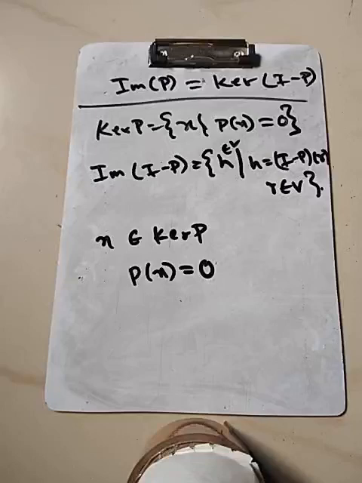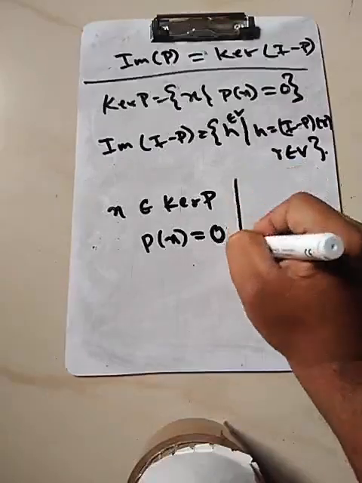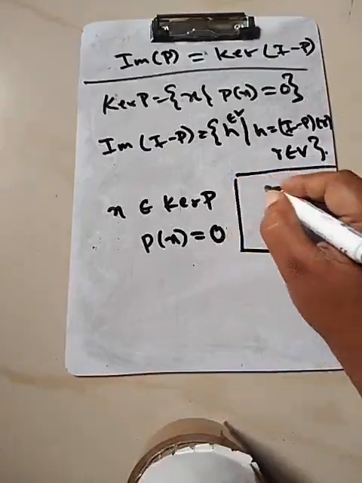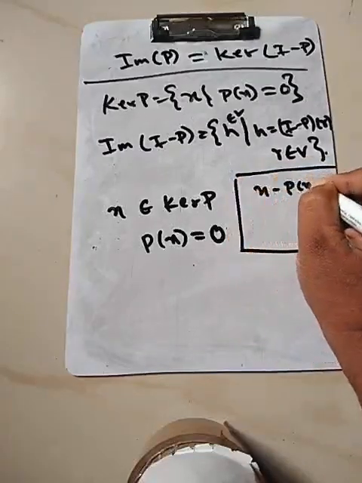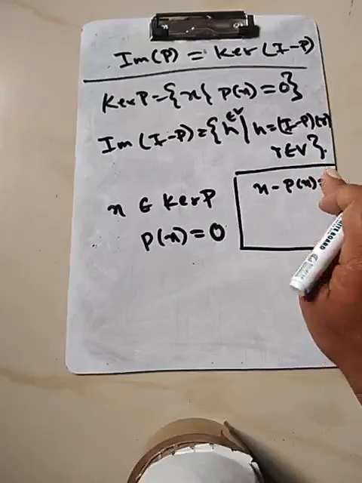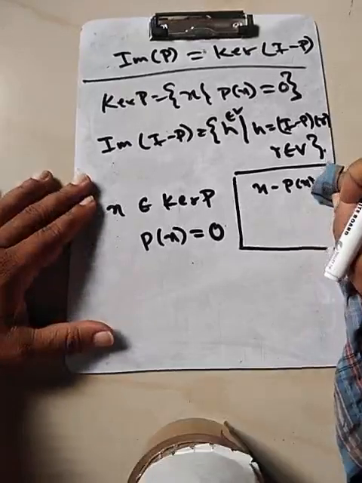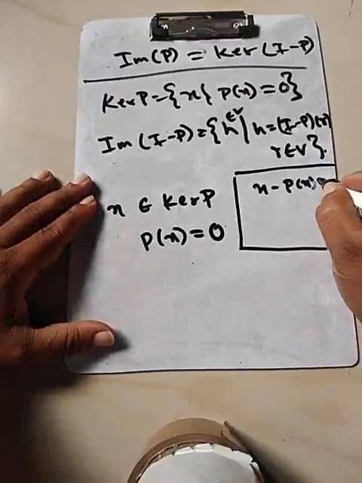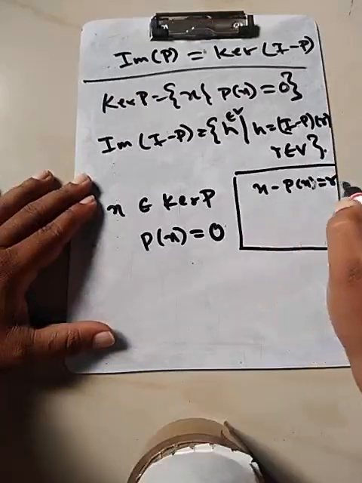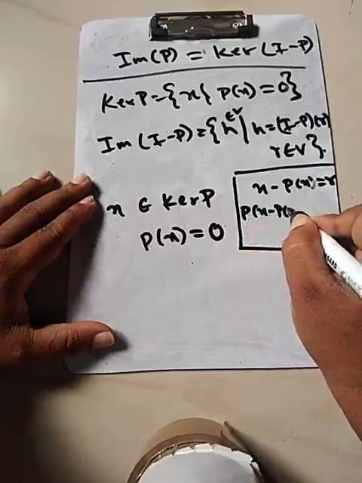So if you consider the element x minus P of x, let's call this thing r. Then what do we get? If you call this element r, then P of r is P of x minus P of x.